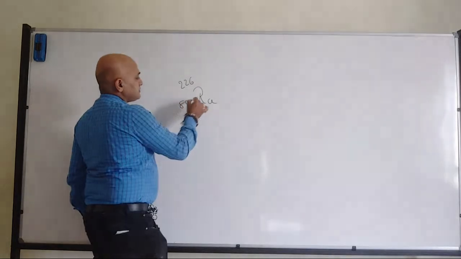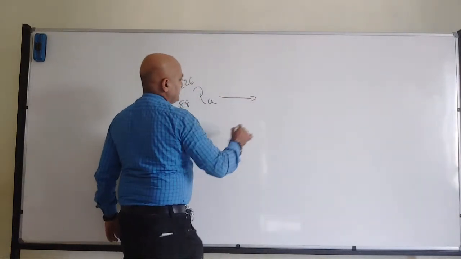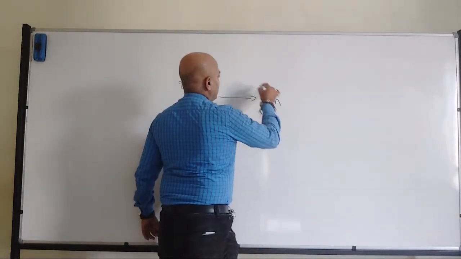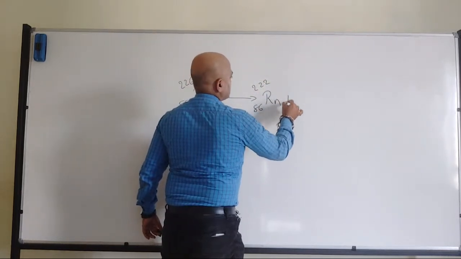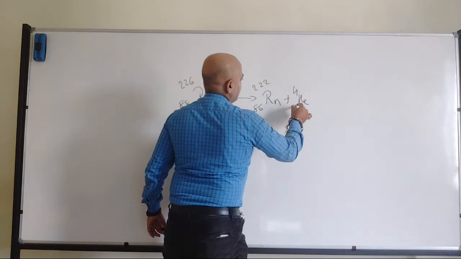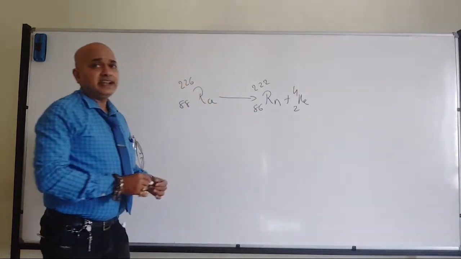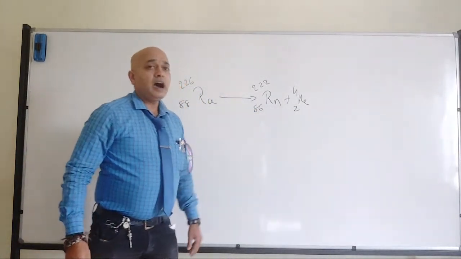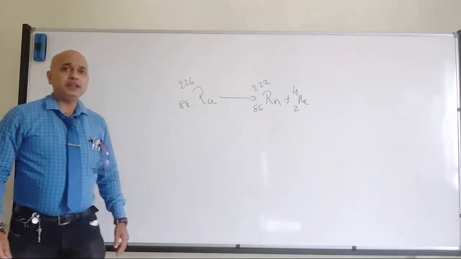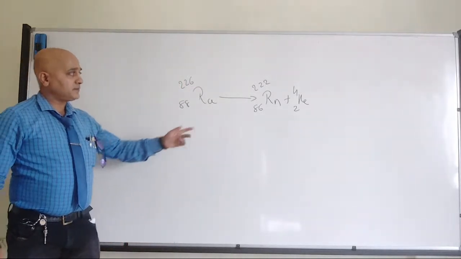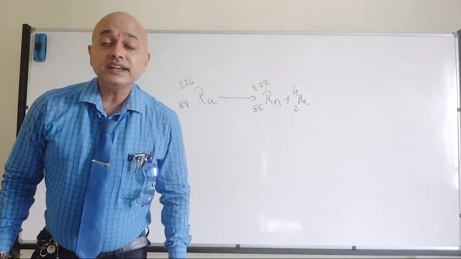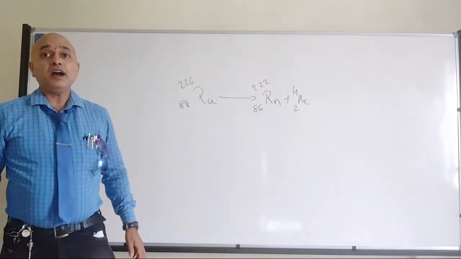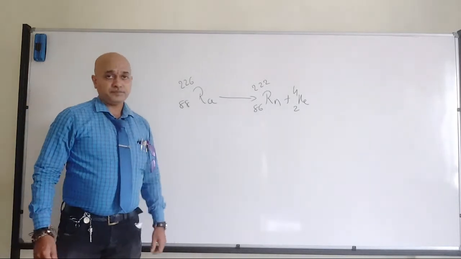Okay? So where it will get converted into radon 222 and 86. And there will be liberation of alpha radiation. Helium nucleus will be emitted, alpha radiation. So whatever radon is present in nature, it is the result of radioactive decay of radium.